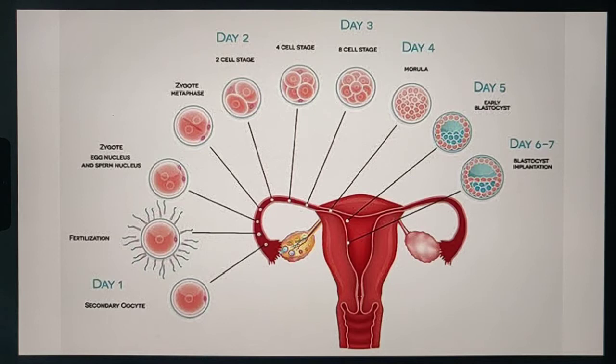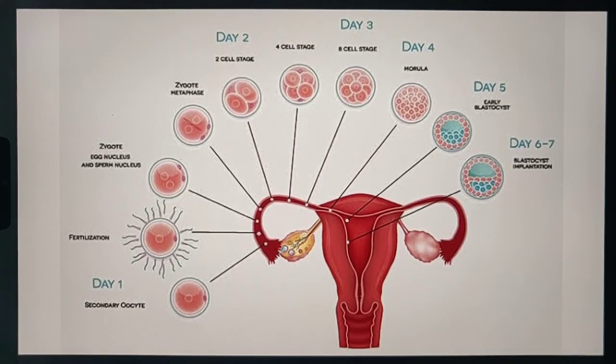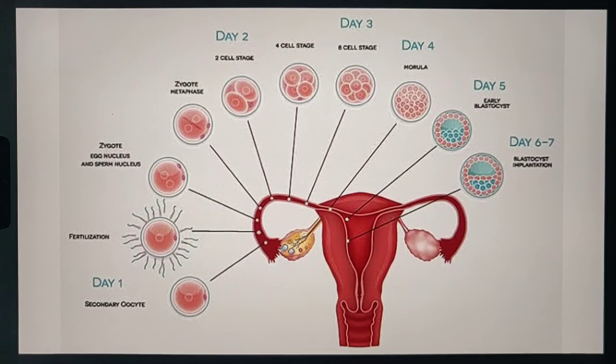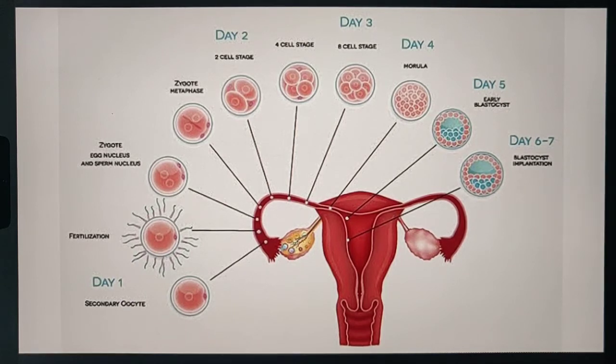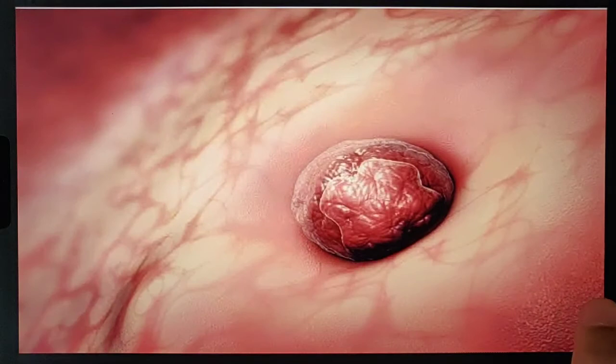In today's video, we are going to discuss a few points regarding placenta previa. So as you all know, ovulation occurs on the 14th day of the menstrual cycle and fertilization occurs in the ampulla of the fallopian tube. After fertilization, there are various stages of differentiation into 2-cell stage, 4-cell stage, 8-cell stage, morula, early blastocyst and blastocyst implantation. At around 8 days of gestation, there occurs implantation of the blastocyst into the endometrium, intraendometrial implantation.